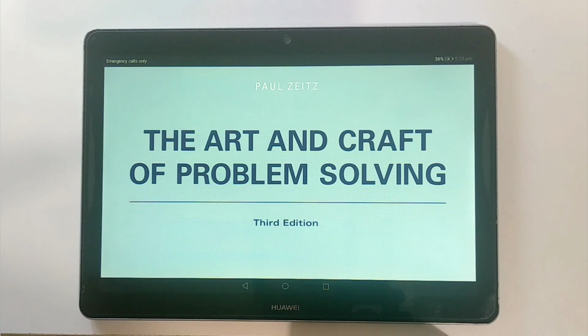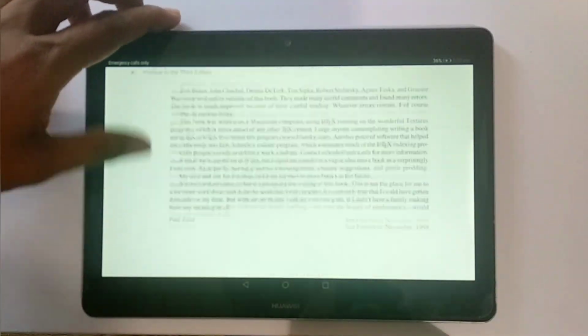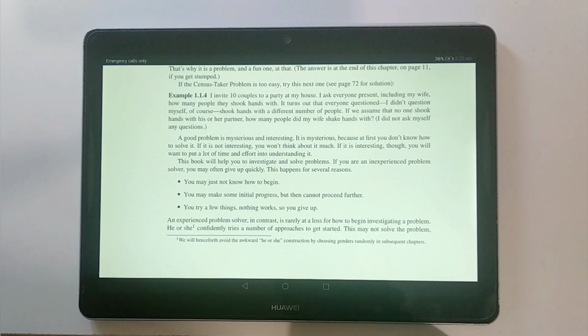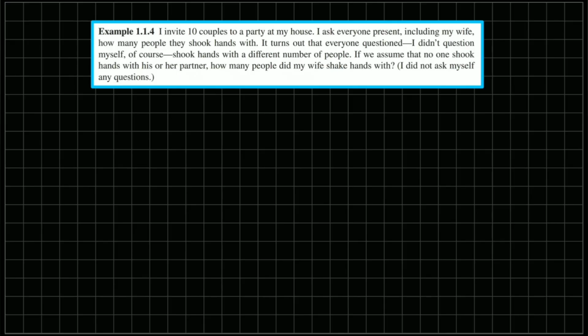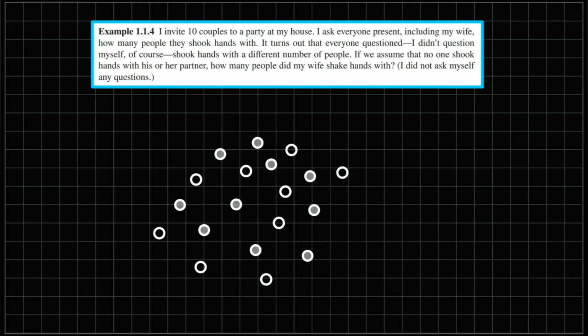The beautiful problem that we will try to solve in this video is taken from a book named The Art and Craft of Problem Solving. The problem goes like this. Imagine the scenario that you are the host of a party where you invited 10 couples. So along with you and your partner, in total there are 11 couples.